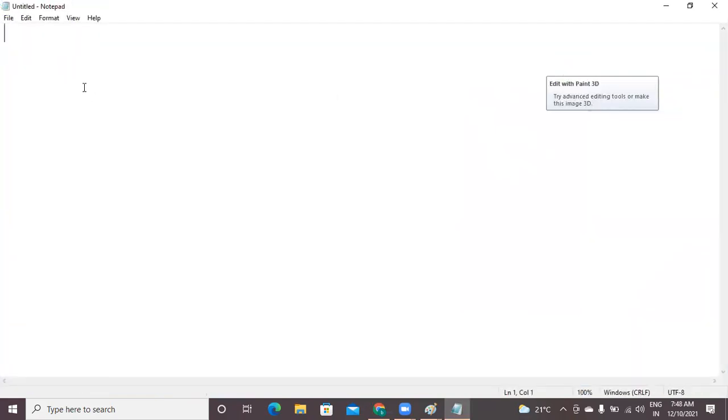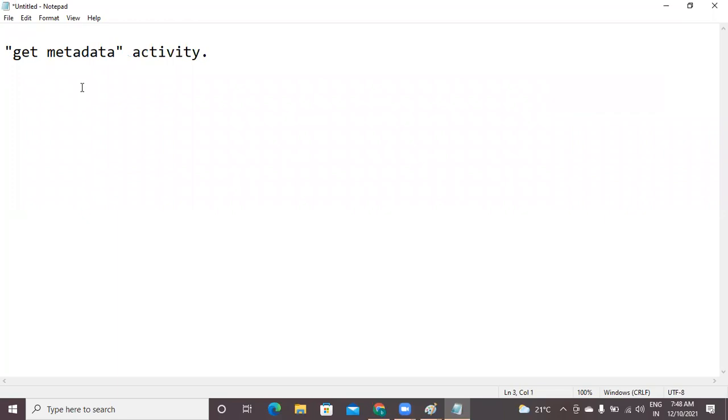Sir, yesterday we discussed the Get Metadata activity. Actually, it's a single word. Okay. So for this, the input should be a container or it can be a folder, because a single container can have multiple folders. A folder can contain multiple files.